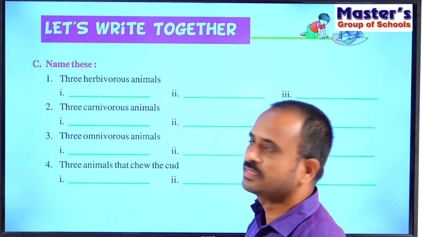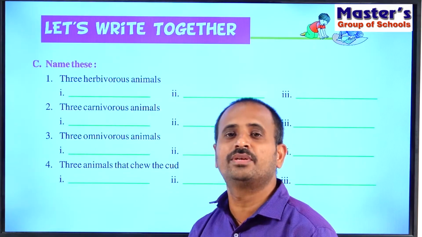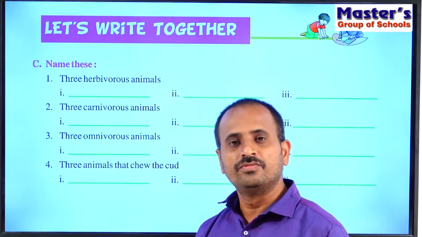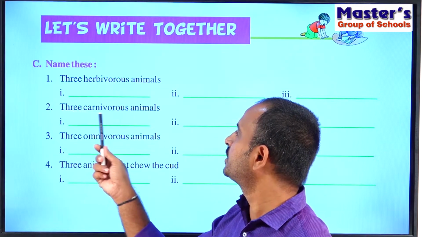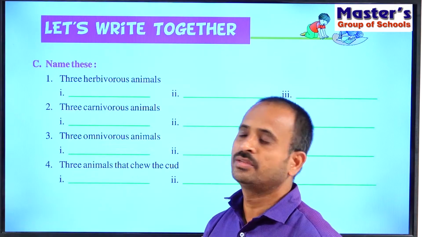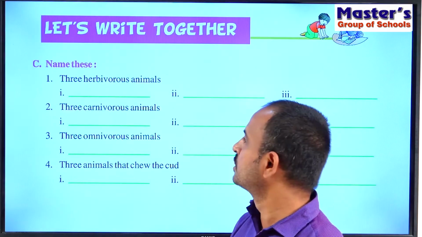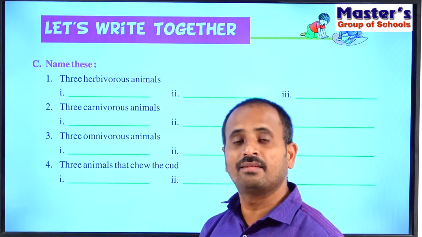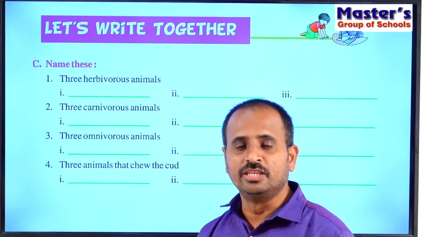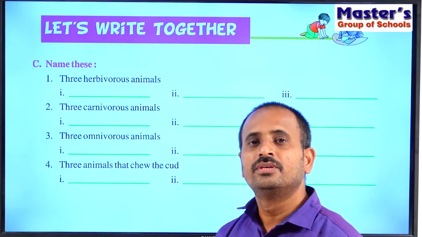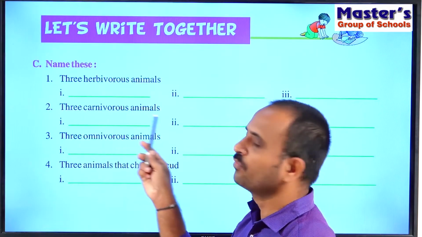So children, see the second one, three carnivorous animals. What are carnivorous animals? Those animals which eat only the flesh of other animals. That means these animals especially eat other animals. Those are called carnivorous animals. There are a lot of examples for the carnivorous animals like lion, tiger, leopard, cheetah, wolf, jackal, etc.